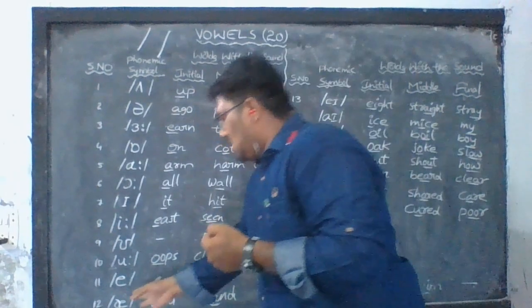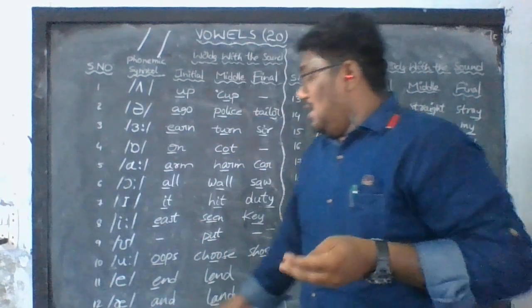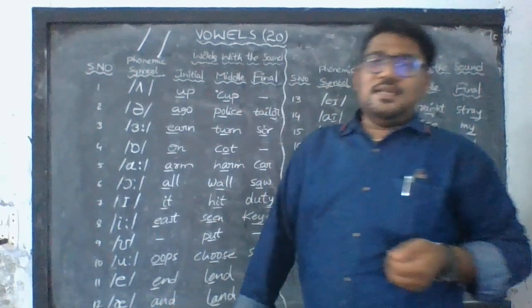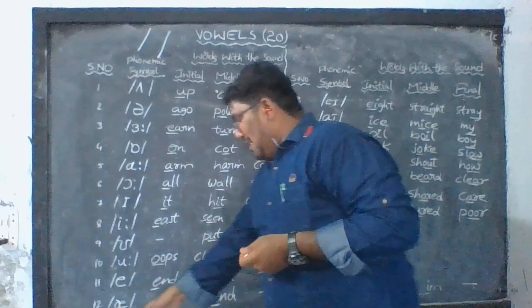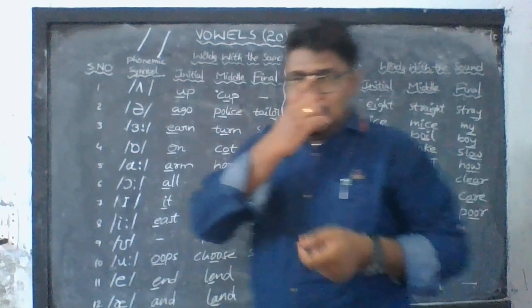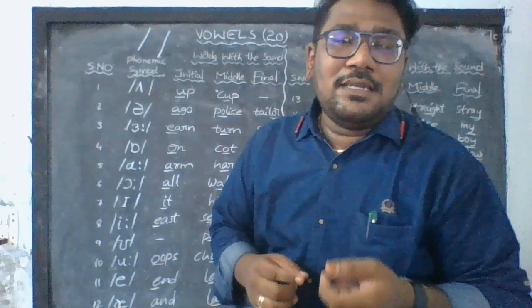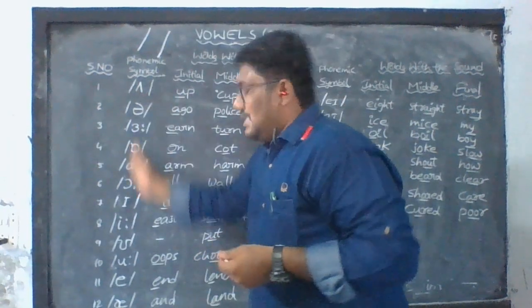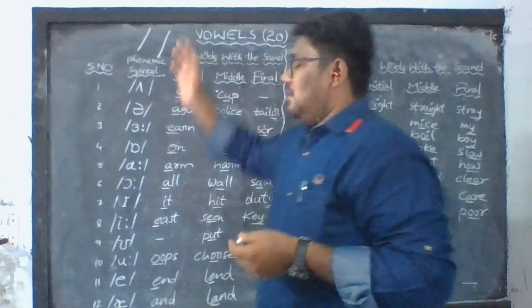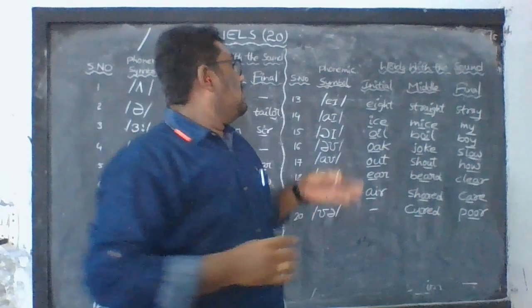So you need to see the variation also. As in n, as in land. So you need to practice this. Again, let us continue with these vowels.